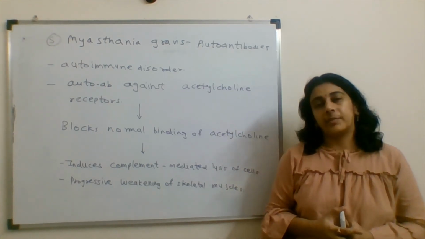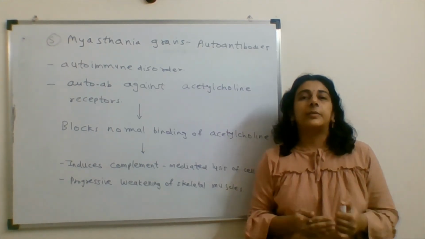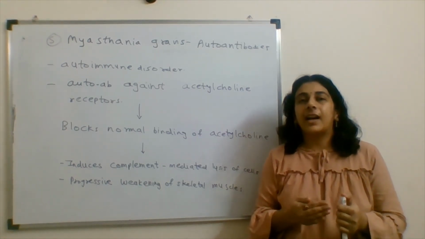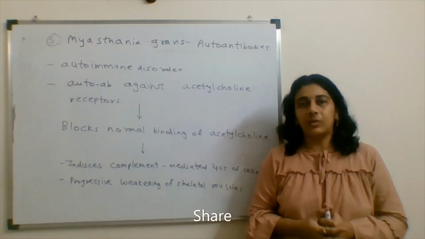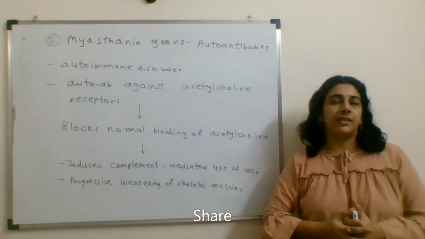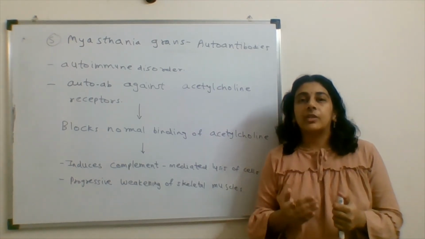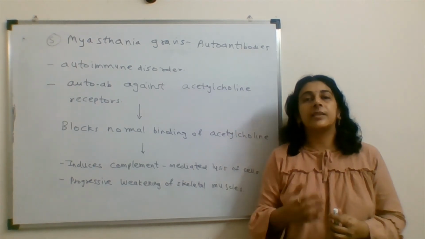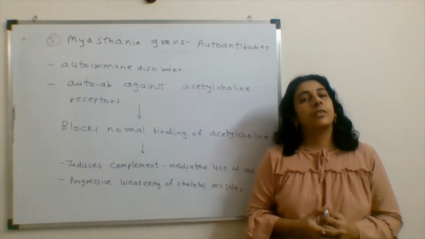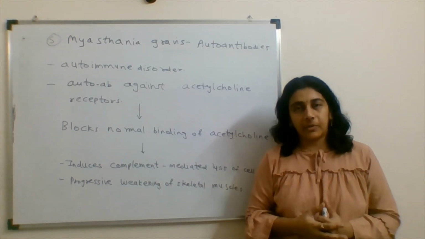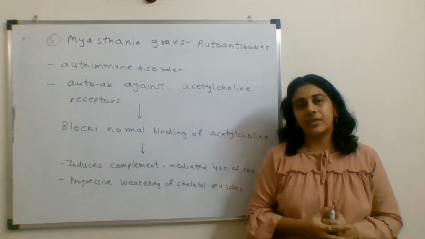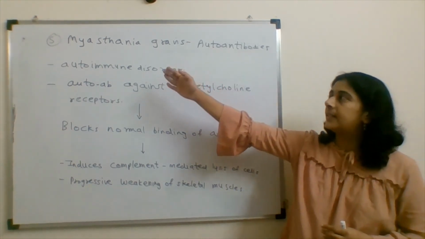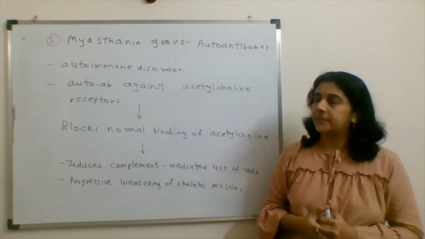Acetylcholine is a neurotransmitter which gives signals to the muscles. So muscles have receptors for this acetylcholine. And what happens in this disease? There is a formation of autoantibodies. Our immune system itself forms antibodies against the receptors for acetylcholine. So due to this formation of autoantibodies, acetylcholine cannot bind to its receptors and that signaling stops. This results in the disease known as myasthenia gravis.